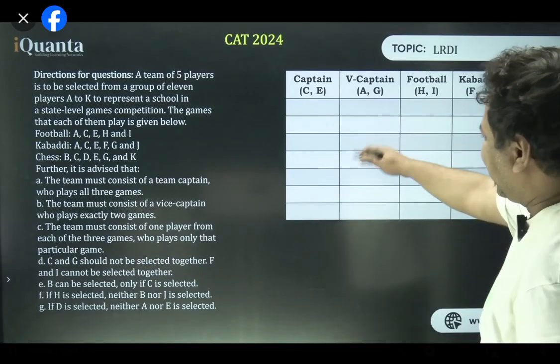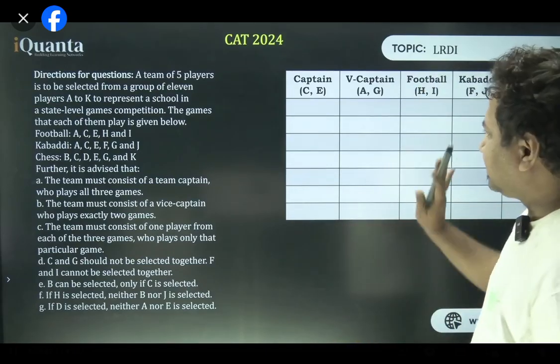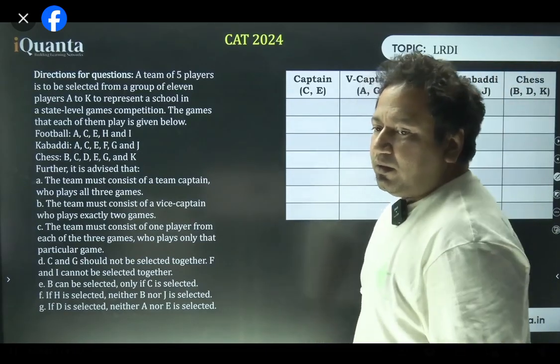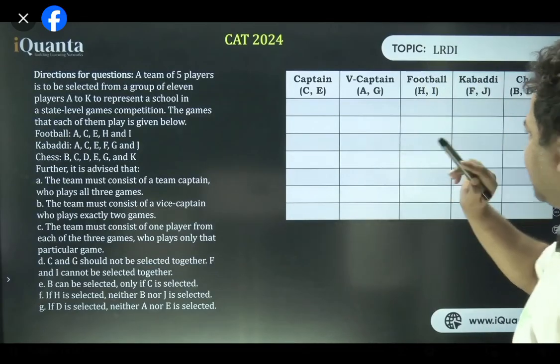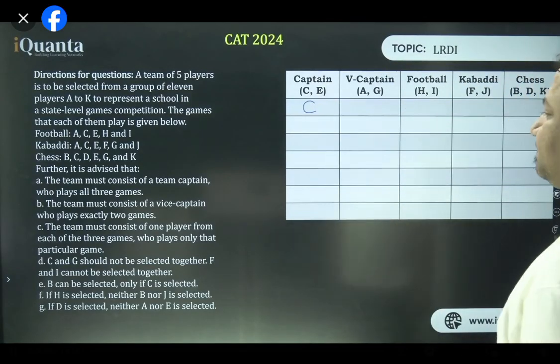So I have made a lot of entries. I don't know how many cases there were. There are more. I'll add more rows, otherwise I'll just accommodate this. Okay, Priti. So now I think all of you made the table. So let's choose C as the captain, first of all. C as the captain. Okay.